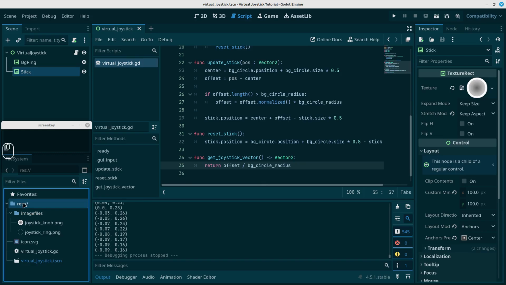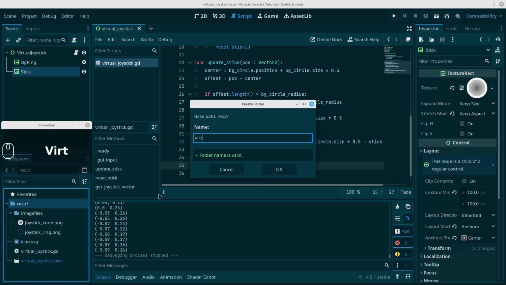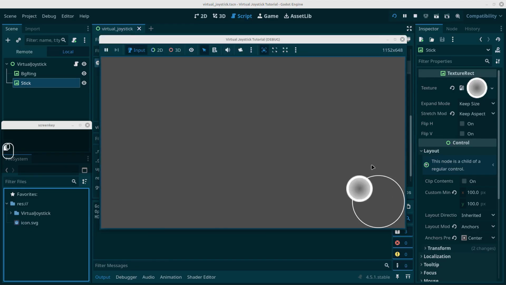So let me just create a folder, and let's call it virtual joystick. And let's just drag the image files in there, and let's just drag the virtual joystick files in there. And it's still going to work the same way. If you run, you'll see it's still connected the same way.